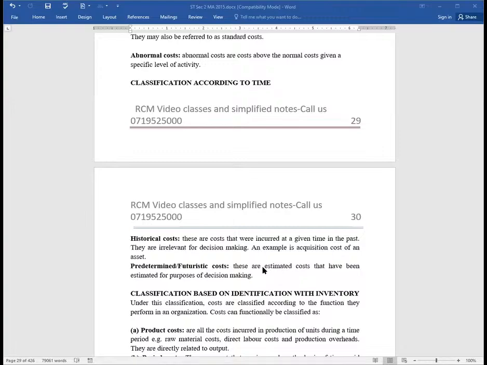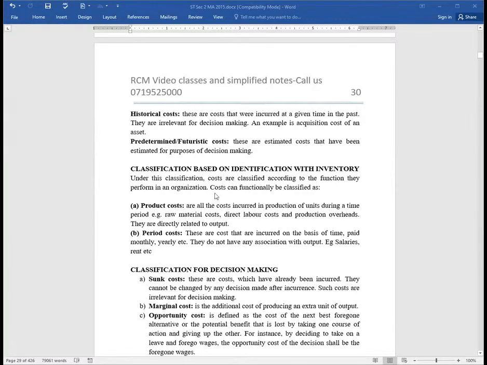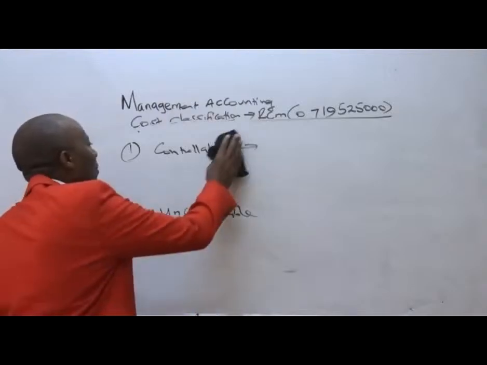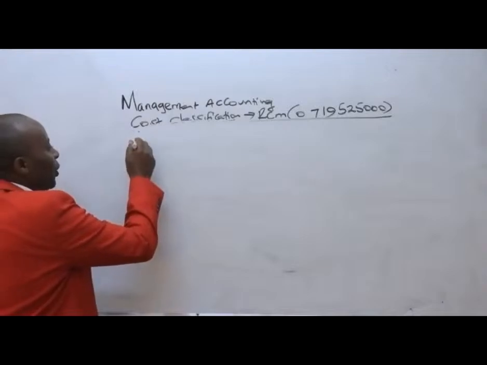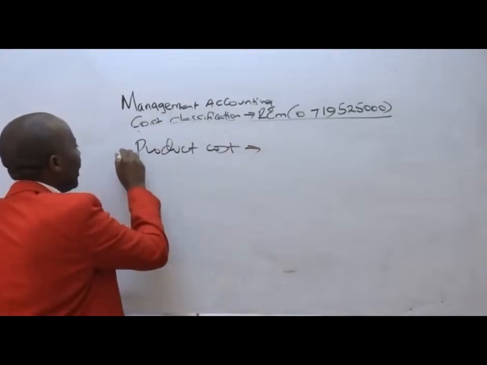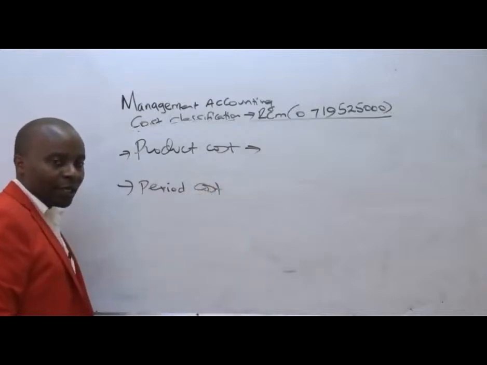And then now we have classification based on identification with inventory. Under identification with inventory, we have two classes. We have the product costs and the period costs. Under classification with the inventory, we have what we call product costs, and then number two, we have what we call the period or periodic costs.